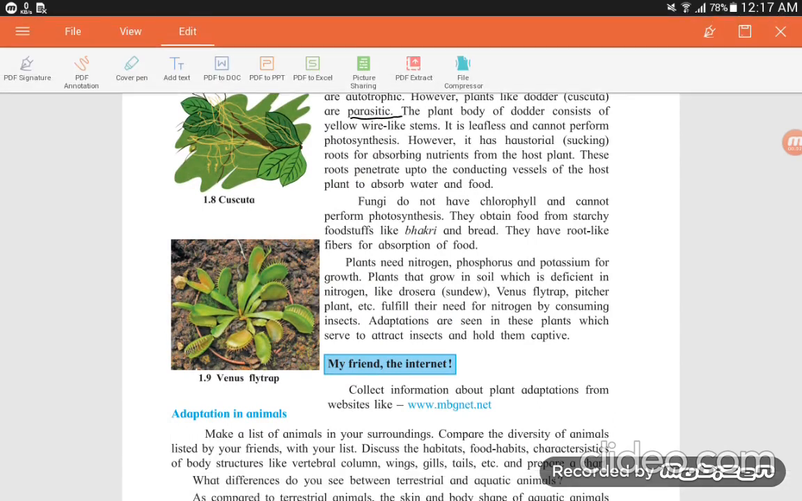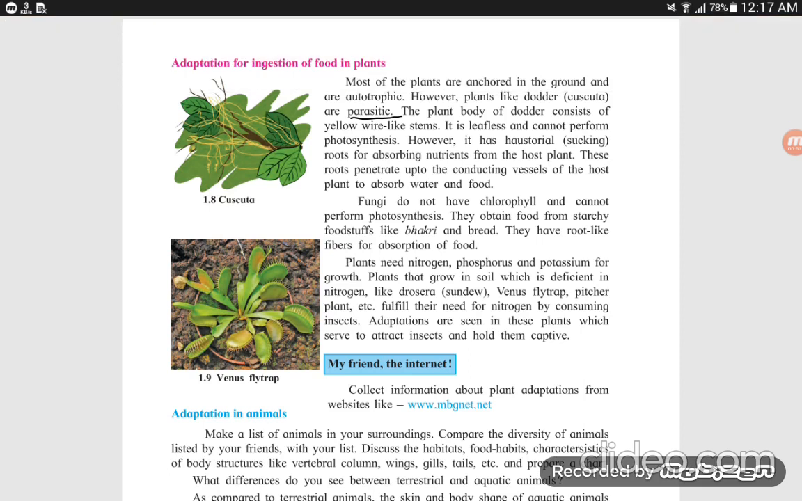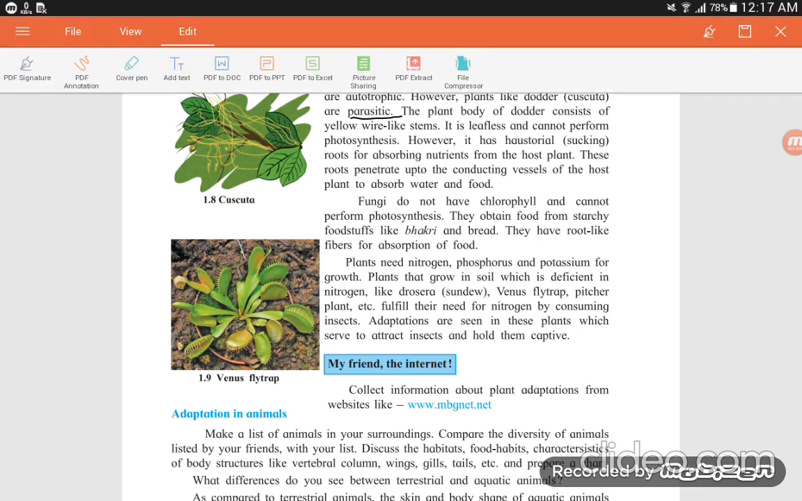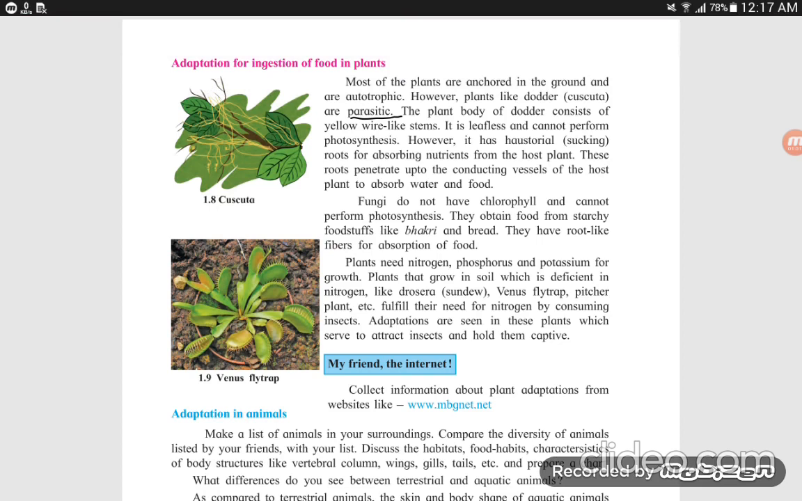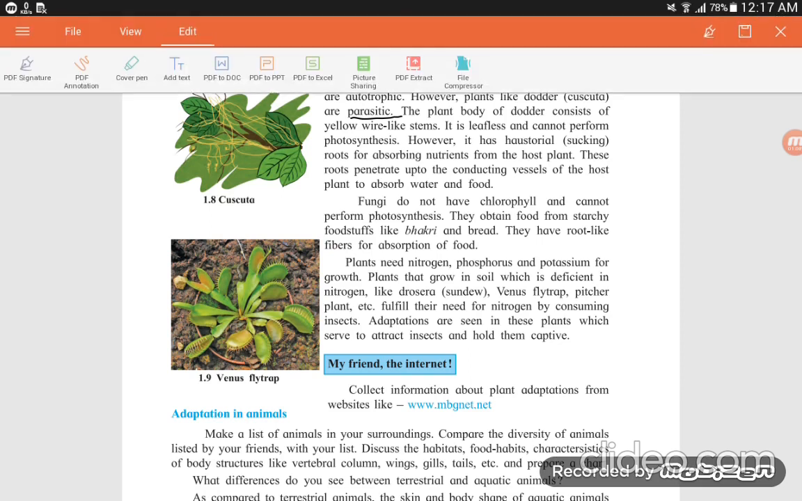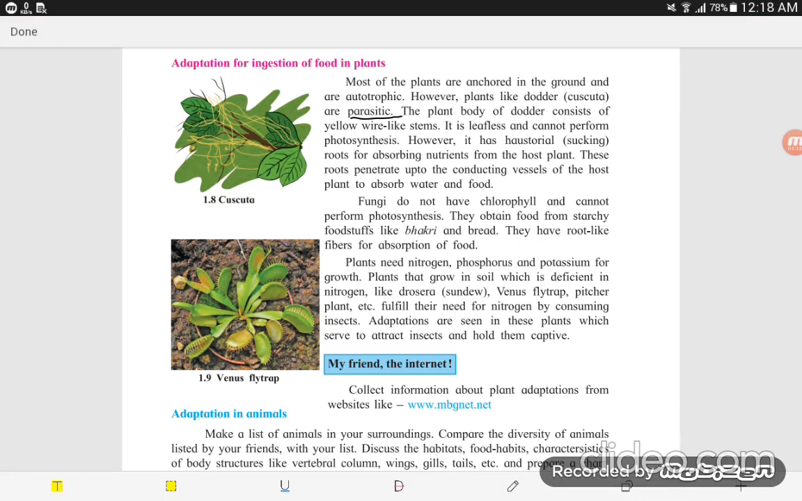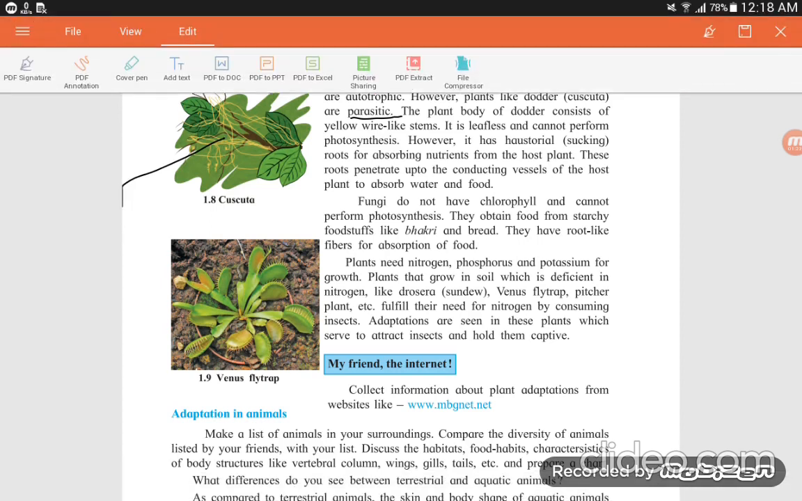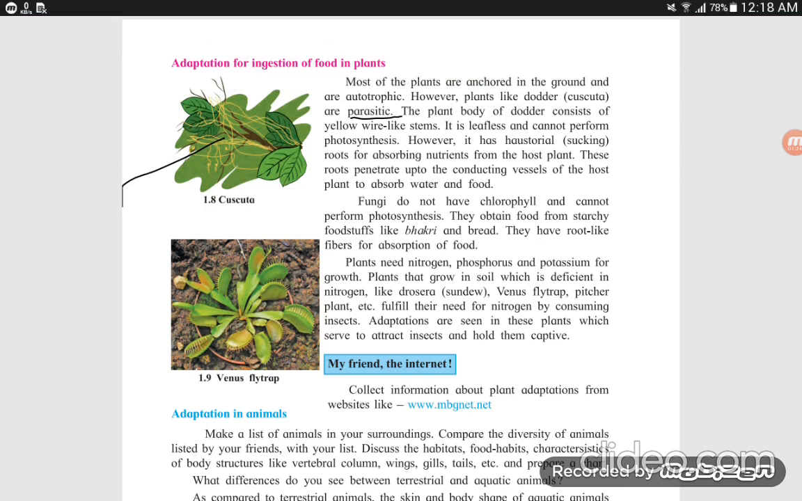The plant body of dodder consists of yellow wire-like stems. It is leafless and cannot perform photosynthesis. Look at diagram 1.8. These are the yellow wire-like stems. It is leafless and cannot perform photosynthesis.